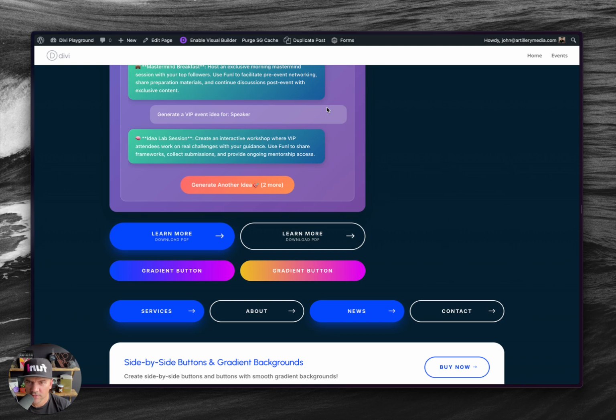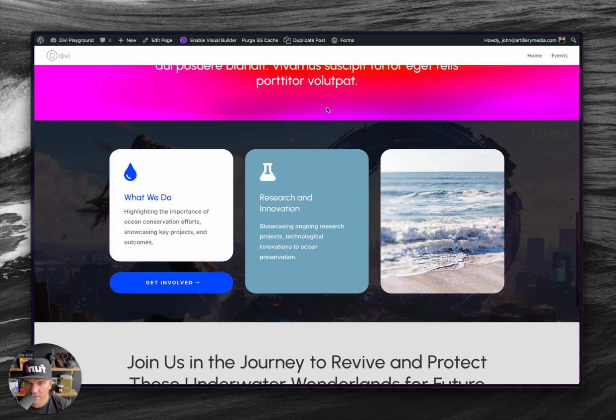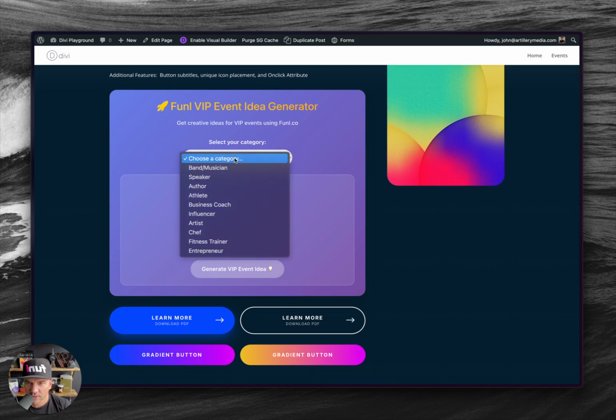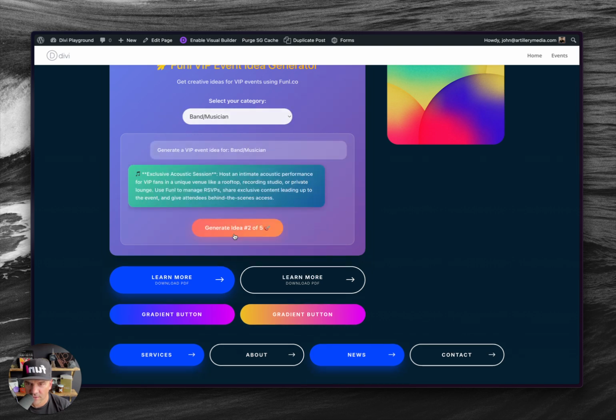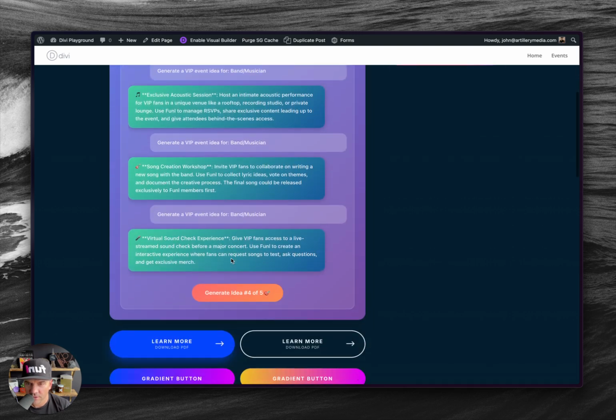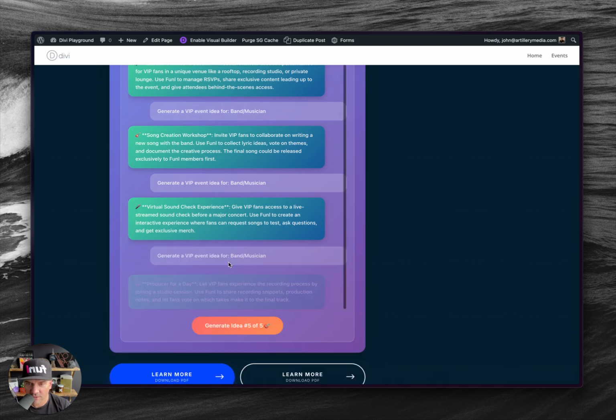All right. Clear my cache, reload the page here. Now let's see what we have. Let's choose this one, I know it pretty well. Generate idea, exclusive, song creation. Now it's telling me how many out of 5.